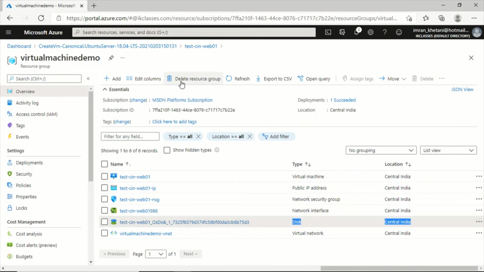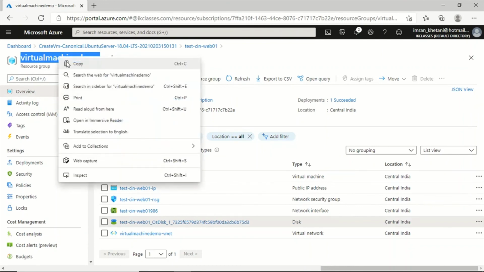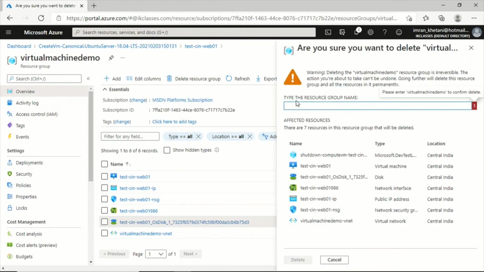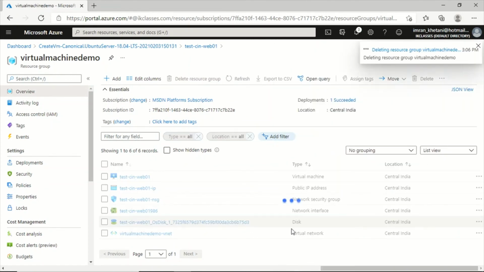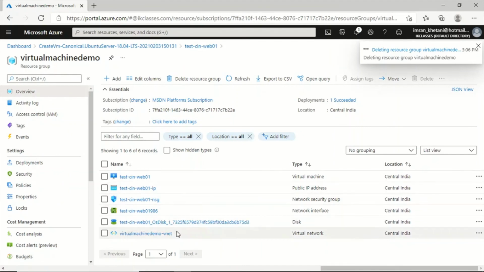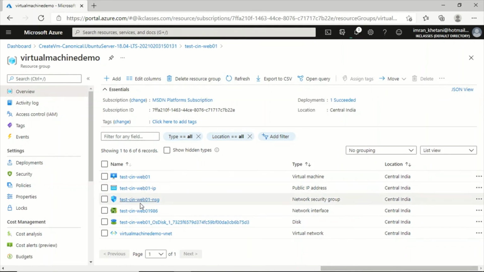So once I delete the resource group, yeah, I'm deleting the resource group. It is telling me to type the resource group name. So let's paste it and delete. In some time the resource group will be deleted and all the associated resources will be deleted. Okay. So be very sure that deleting a resource group will delete every resource in that resource group.